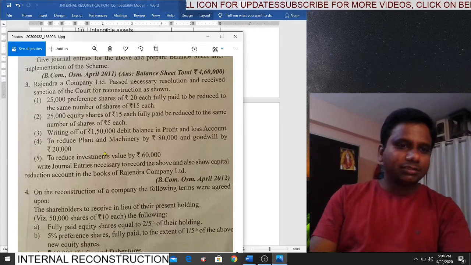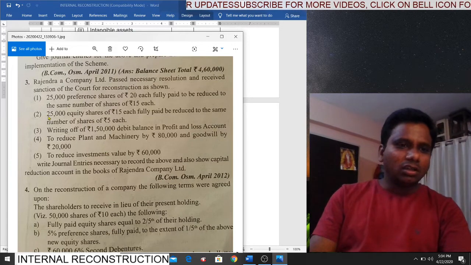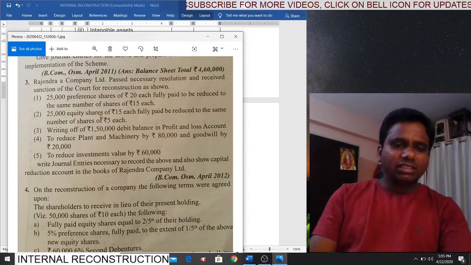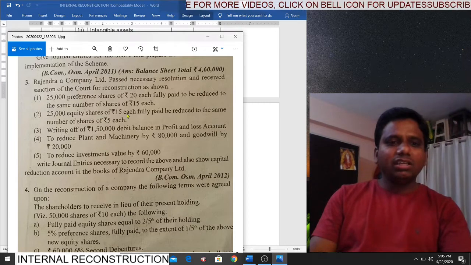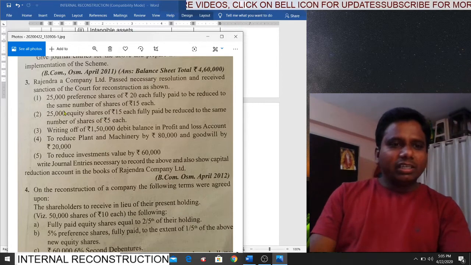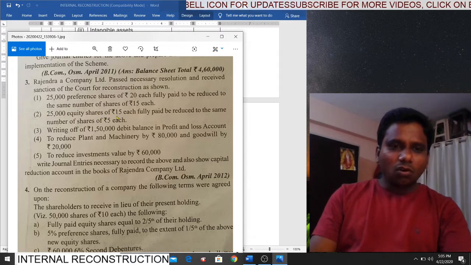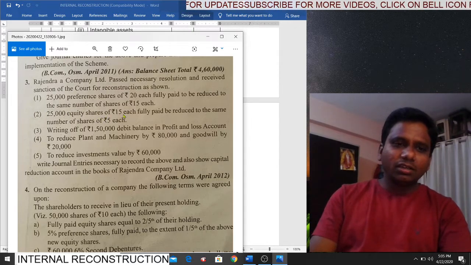Good. Next, second one. 25,000 equity shares of rupees 15 each. So 25,000 is the number of equity shares of 15 each. That means the equity share value is how much? 15. Face value 15, fully paid, and that amount is paid by the equity shareholders.